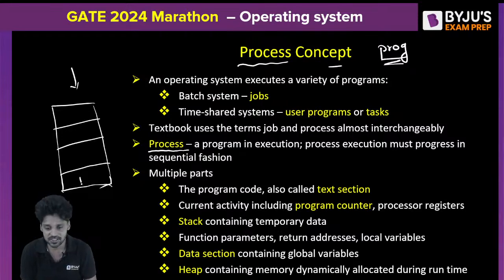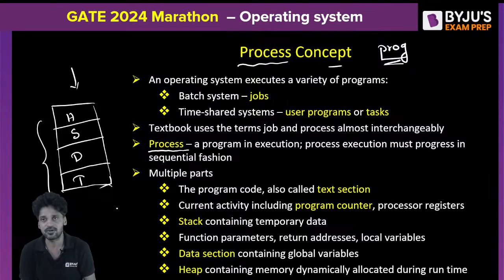What are those regions? The first one is the text region or text section. Second one is the data section. Third one is the stack section. Fourth one is the heap section. All these together are referred to as a process.